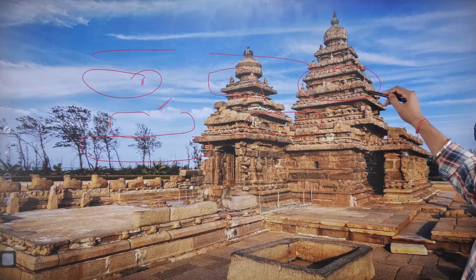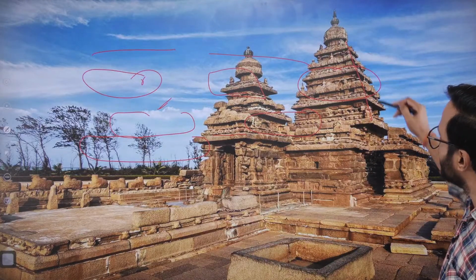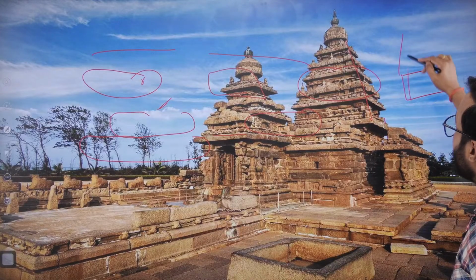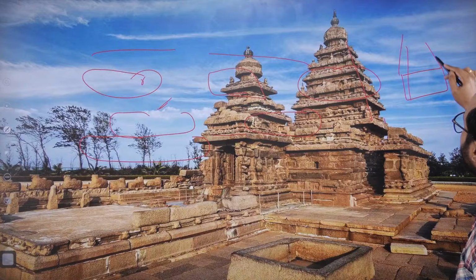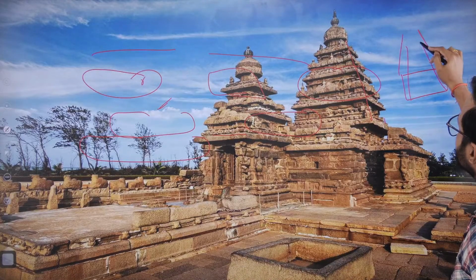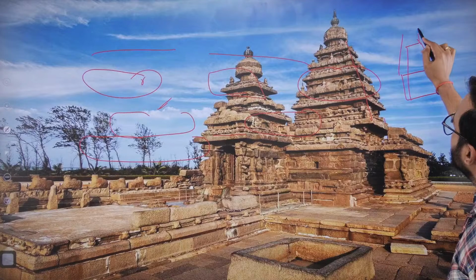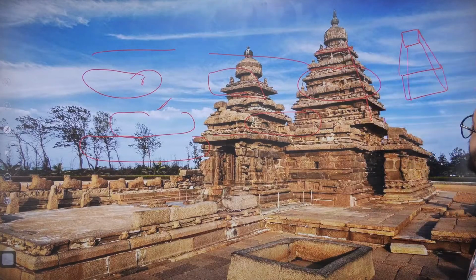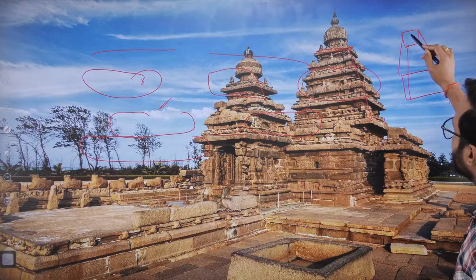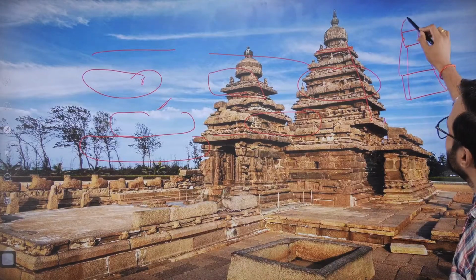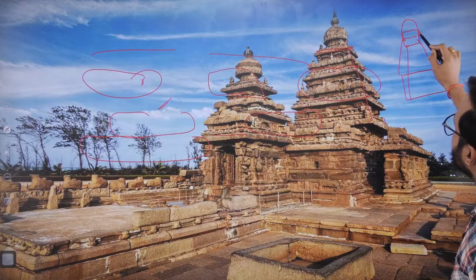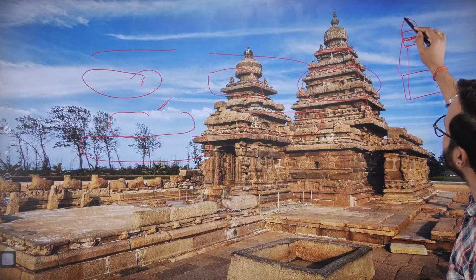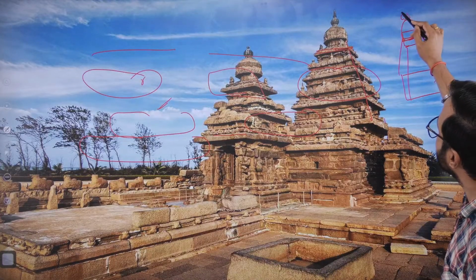You can see their pyramidal structure, where they are joined on a rectangular base, and on top of that you again see a rectangle, but over and above that you see a huge structure of stone kept there with a kalash or with a pinnacle, right everyone?